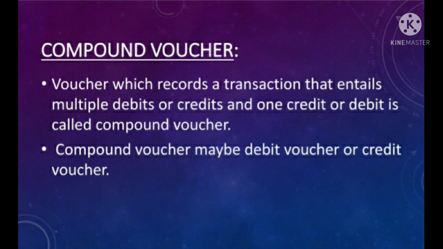Now let us discuss one more type of voucher, which is a compound voucher. A voucher which records a transaction that entails multiple debits or credits, and one credit or debit, is called a compound voucher. It may be a debit voucher or a credit voucher. A voucher showing a transaction that contains multiple debits but one credit is called a debit voucher. A voucher showing a transaction that contains multiple credits but one debit is called a credit voucher.